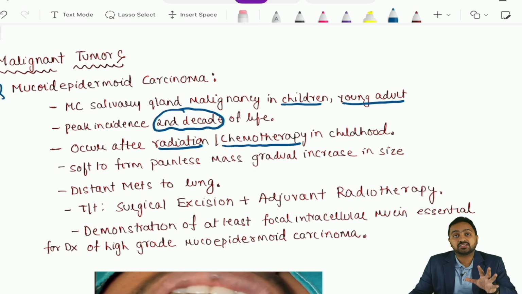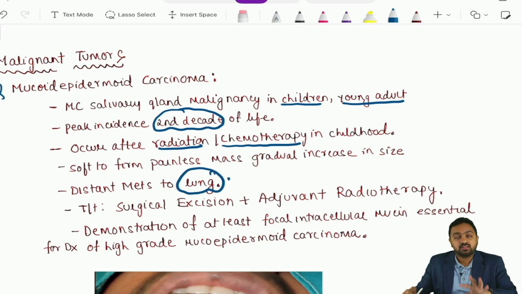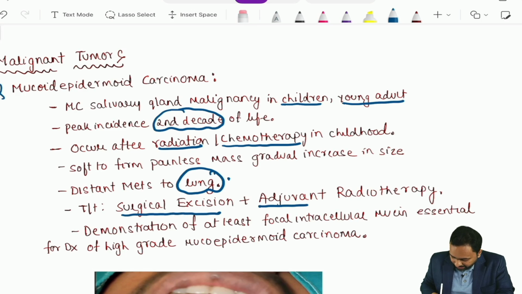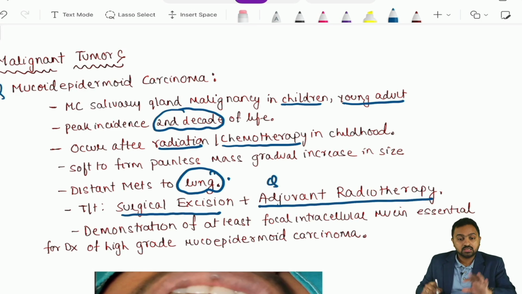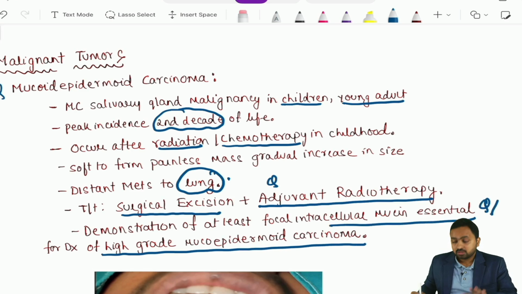It presents as a soft to firm, painless mass which gradually increases in size. The most common site of your distant met is your lung. The treatment would include your surgical excision and an adjuvant radiotherapy. Now, demonstration of at least focal intracellular mucin is essential for your diagnosis of your high grade mucoepidermoid carcinoma. So, these are your few important points with respect to your mucoepidermoid carcinoma.